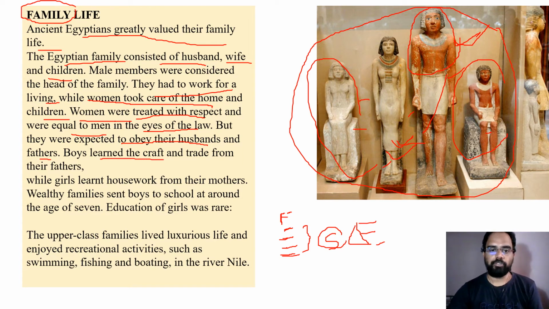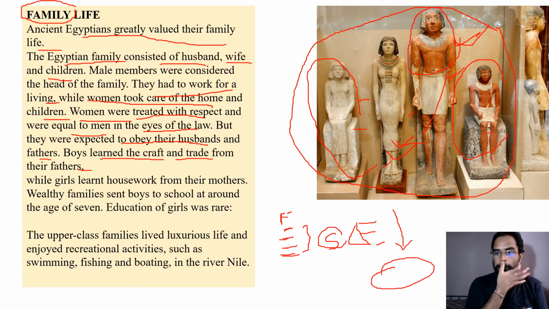Boys learned the craft and trade from their fathers. So the boy children in the family go with the father, and they learn the work which the father is doing. That's how they pass the craft skills to the next generation.